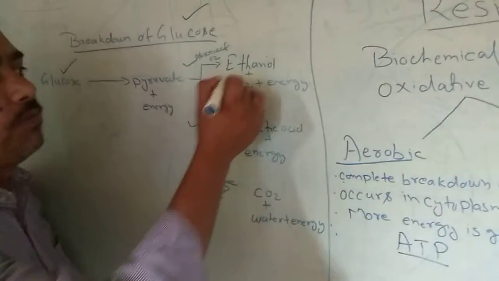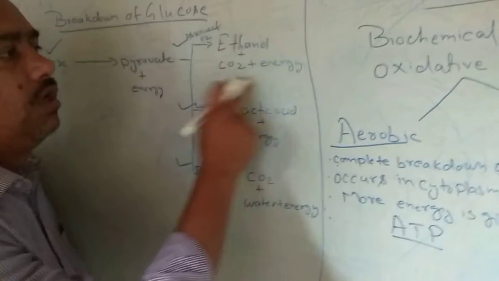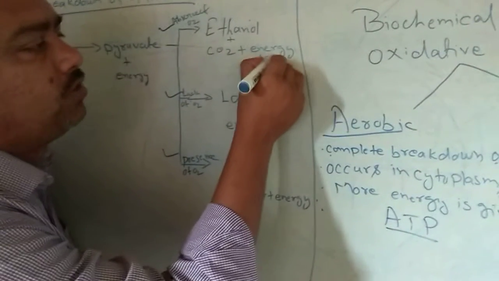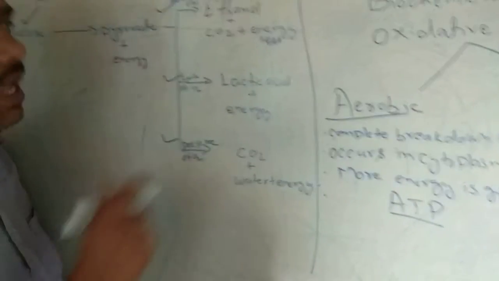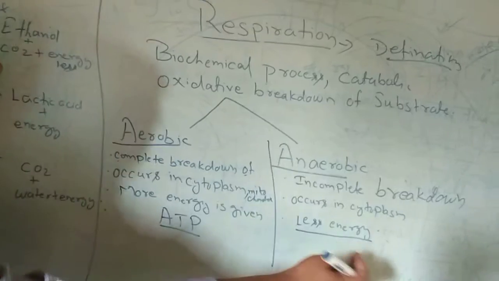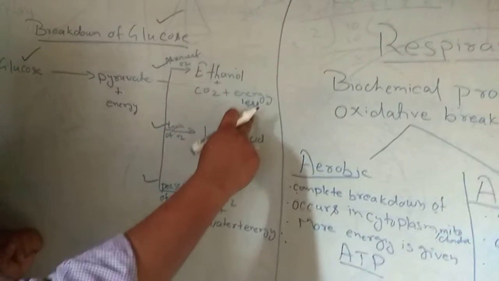In the absence of oxygen, what products are formed? Ethanol, CO2 and energy. The energy is less in amount, as we know that in anaerobic respiration less energy is given out.